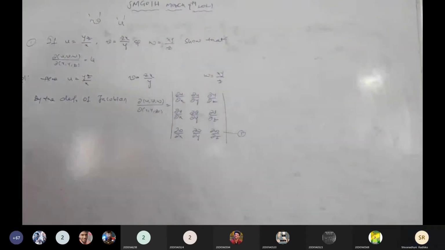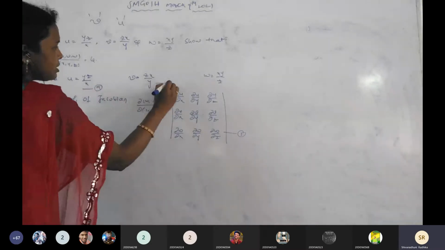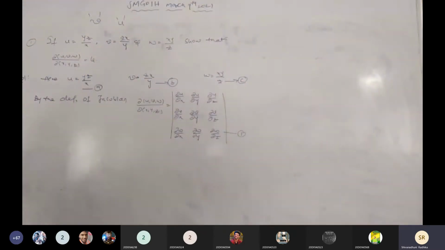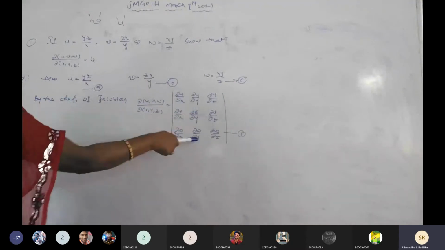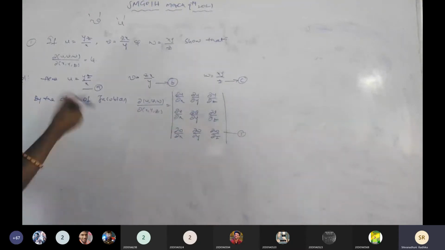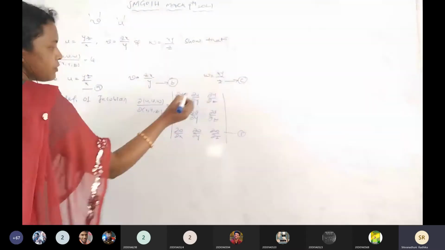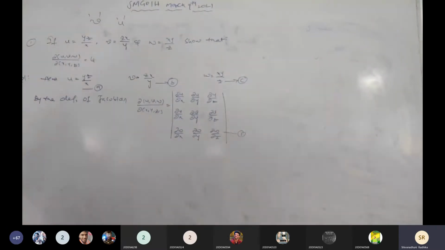Now I'm going to take this as the A equation, this as the B equation and this as the C equation. We have the three functions denoted as A, B and C. The Jacobian has partial derivatives, and in the first row we have the first function partially differentiated with respect to x, y and z. Okay, now first of all, I'm going to take the first function here.